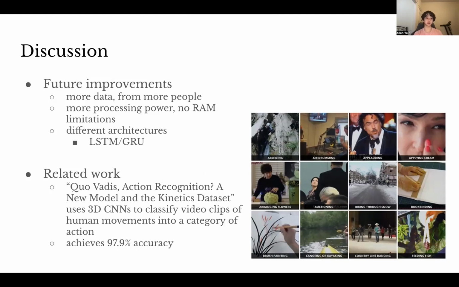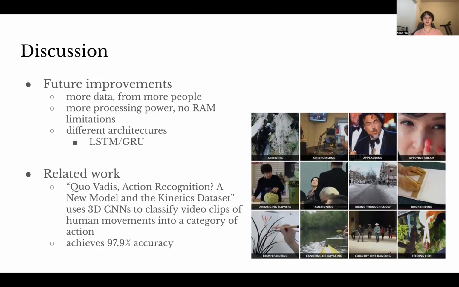I can also test out different architectures, and this includes maybe using LSTMs or gated recurrent units. For this project specifically, I found that I didn't need that since the video clips were short enough. But if I were to classify different phrases or longer video clips, this might be useful.